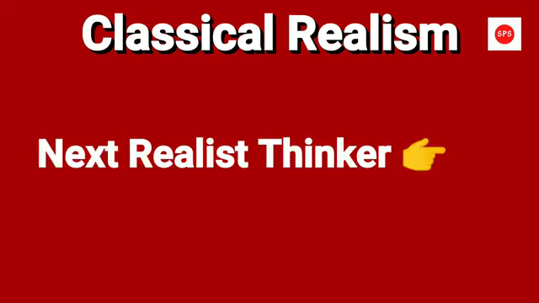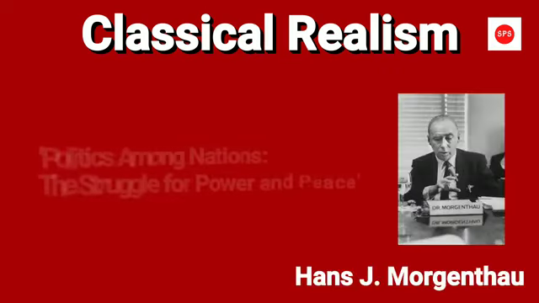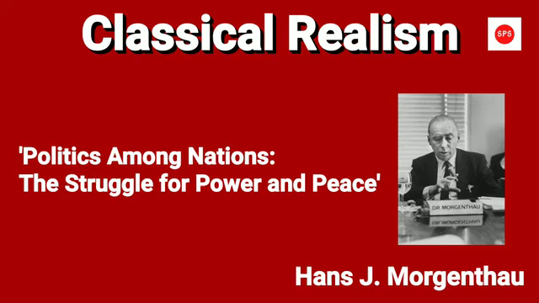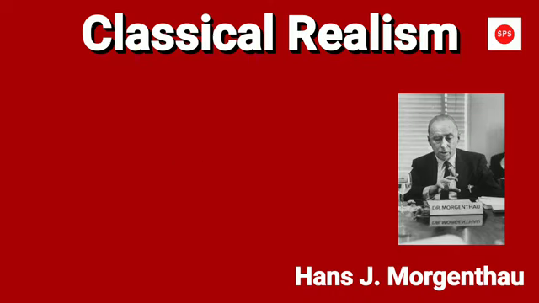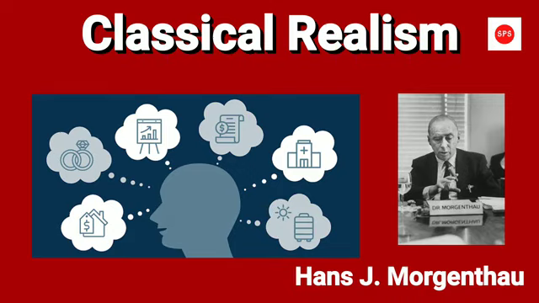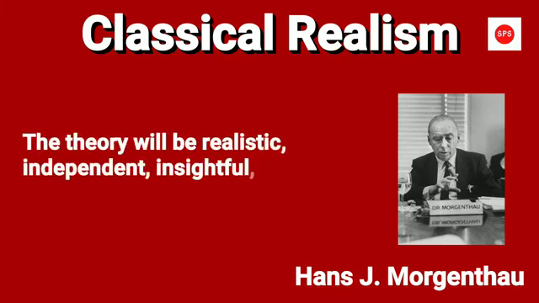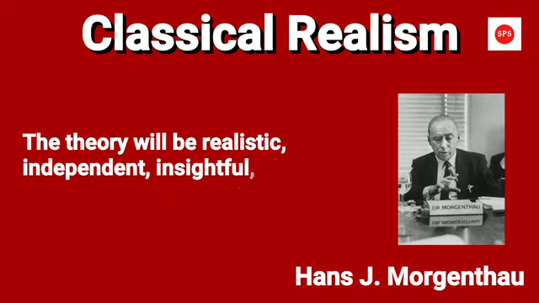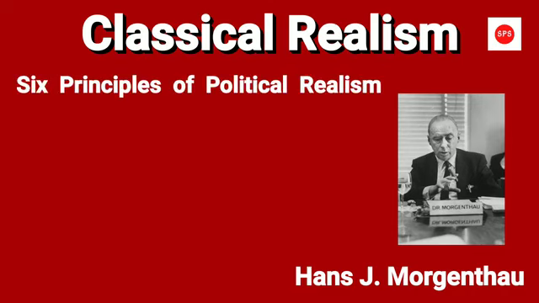The next inventor of classical realism is Hans J. Morgenthau. Hans J. Morgenthau's Politics Among Nations: The Struggle for Power and Peace is the finest book in the classical realist theory. He believes that the science of international relations will be made through the tradition of real-life events and by the proper application of meaningful law. According to him, the theory will be realistic, independent, insightful, and consistent with empirical reality. Hans J. Morgenthau gives 6 principles of political realism.